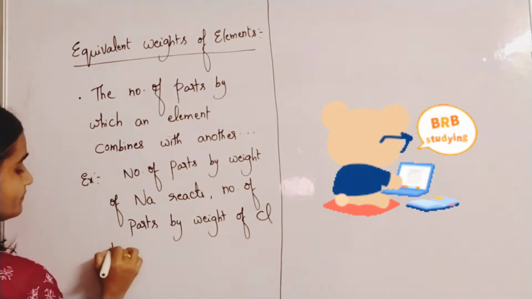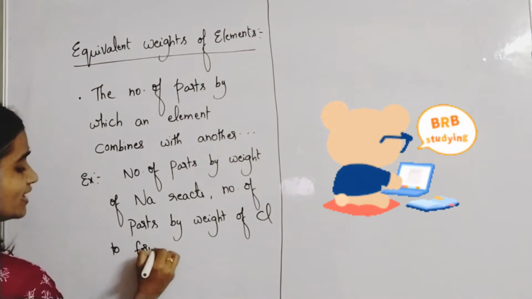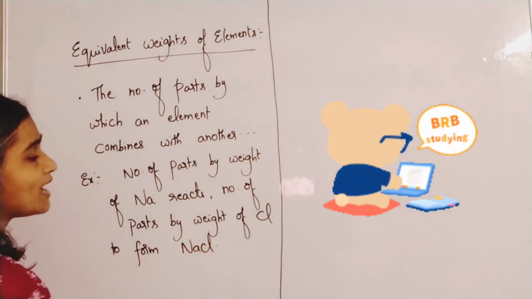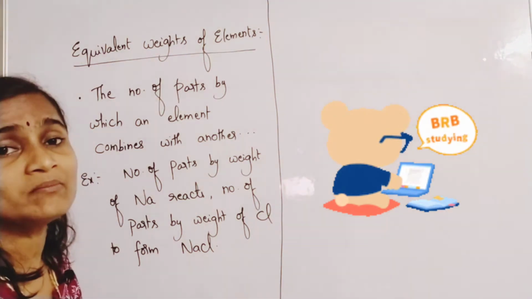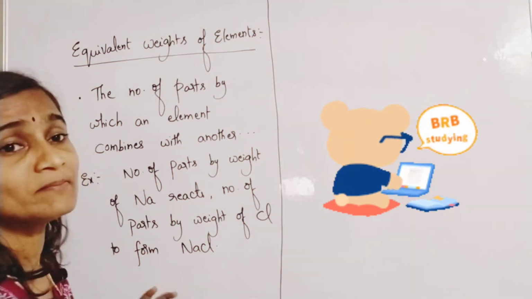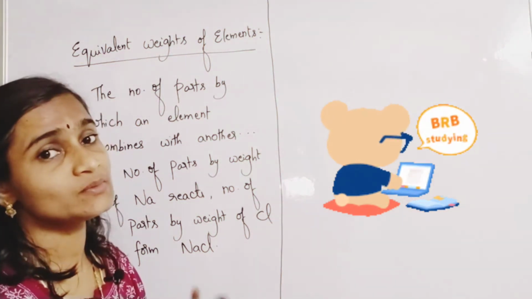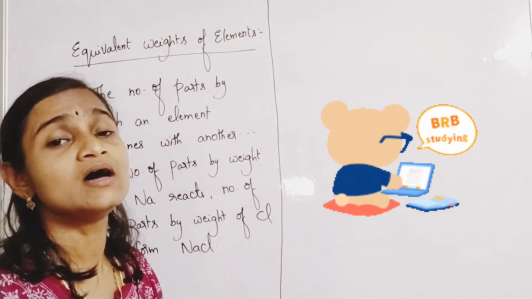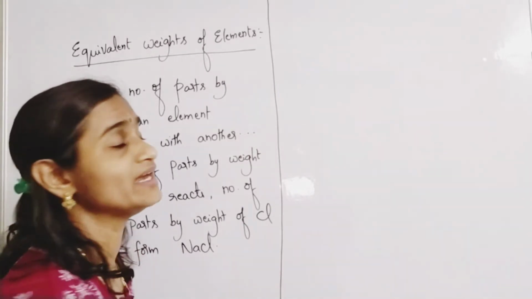So how many parts of one element combines with how many parts of another element to form a compound, you call that number of parts the equivalent weight.